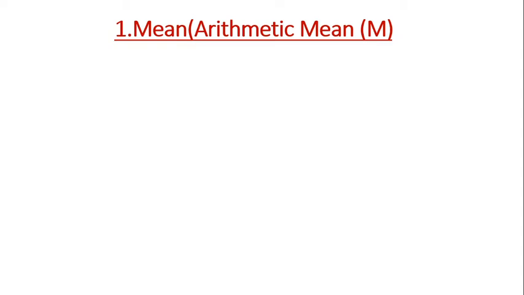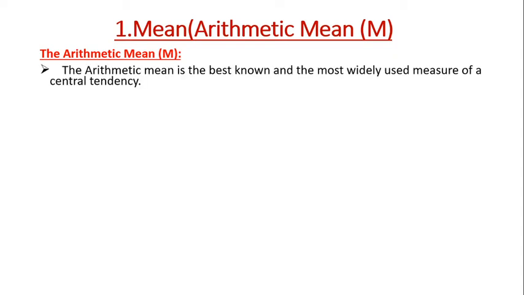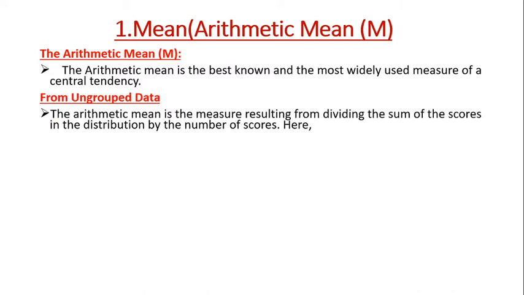We can call that arithmetic mean also. Here that is represented by M. Sometimes capital X also we are using. Now what is arithmetic mean? Arithmetic mean is the best known and most widely used measure of central tendency. From grouped data, the arithmetic mean is the measure resulting from dividing the sum of the scores in a distribution by the number of scores.